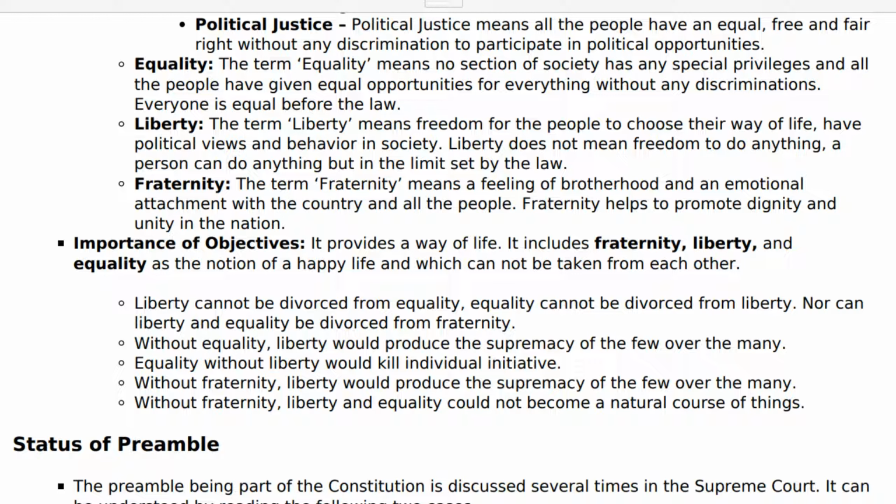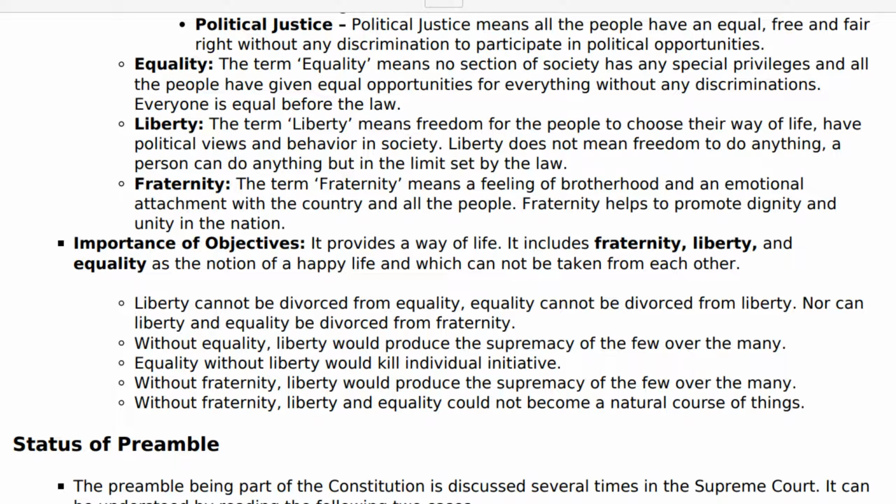Without equality, liberty would produce the supremacy of the few over the many. Equality without liberty would kill individual initiative. Without fraternity, liberty would produce the supremacy of the few over the many. Without fraternity, liberty and equality could not become a natural course of things.